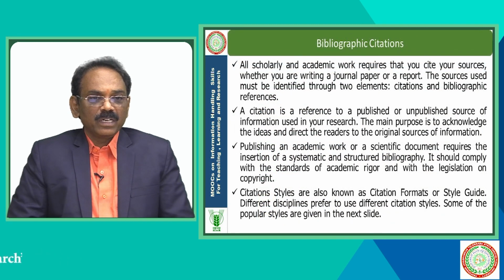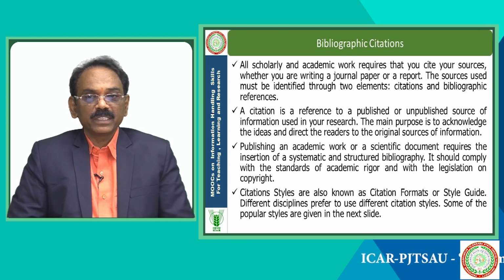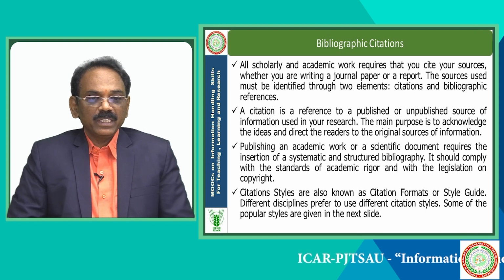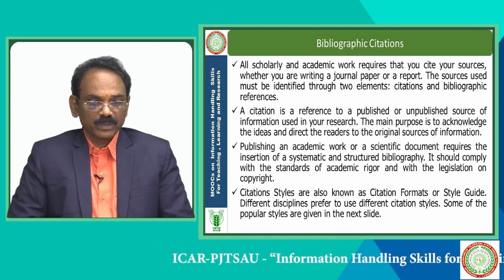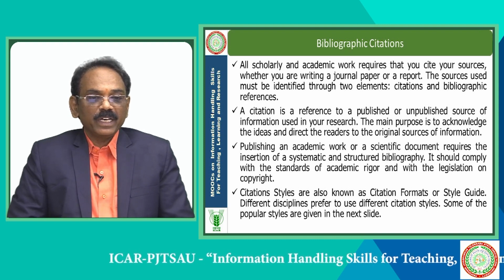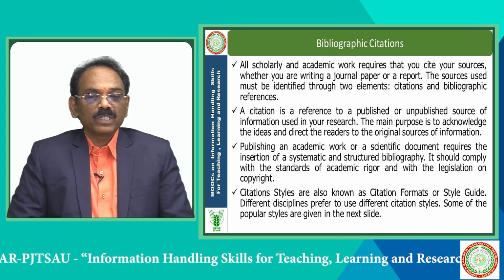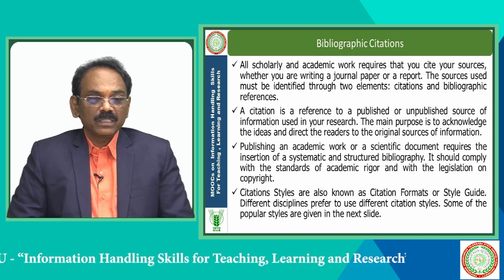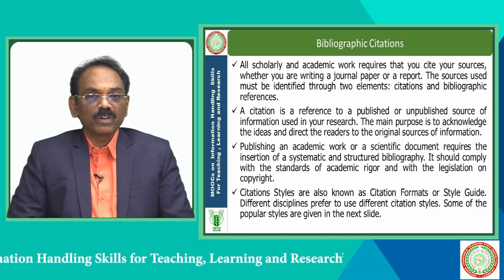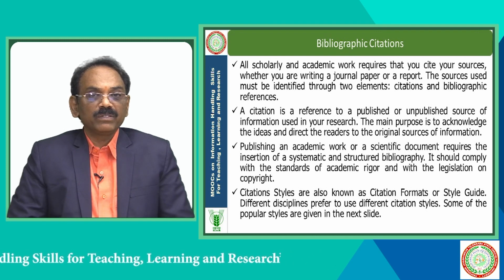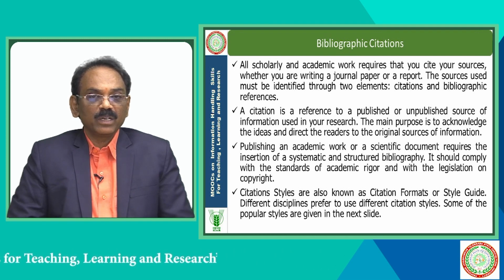Bibliographic citations. All scholarly and academic works require that you cite your sources. Whether you are writing a journal paper or a report, the sources used must be identified through citations and bibliographic references. A citation is a reference to a published or unpublished source of information used in your research. The main purpose is to acknowledge the ideas and direct the readers to the original source of information. Publishing an academic work or scientific document requires the insertion of a systematic, structured bibliography. It should comply with the standards of academic rigor and the legislation on copyrights.